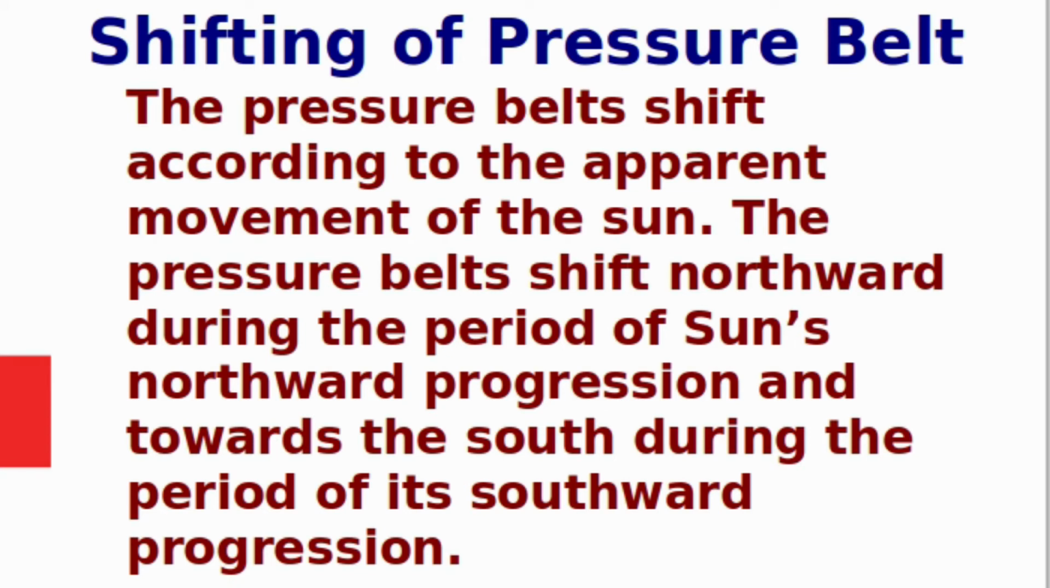Next topic is shifting of pressure belts. The pressure belts shift according to the apparent movement of the sun. The pressure belts shift northward during the period of the sun's northward progression and towards the south during the period of its southward progression.